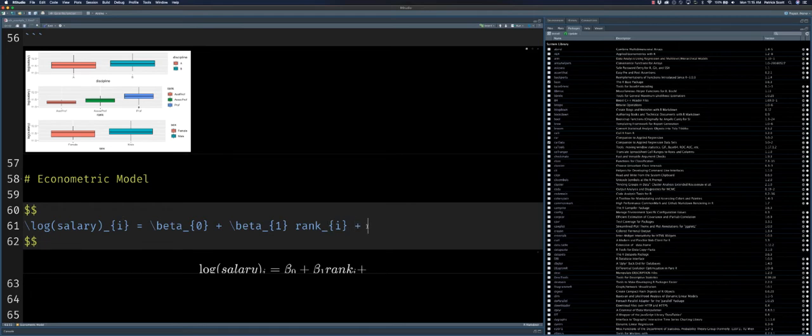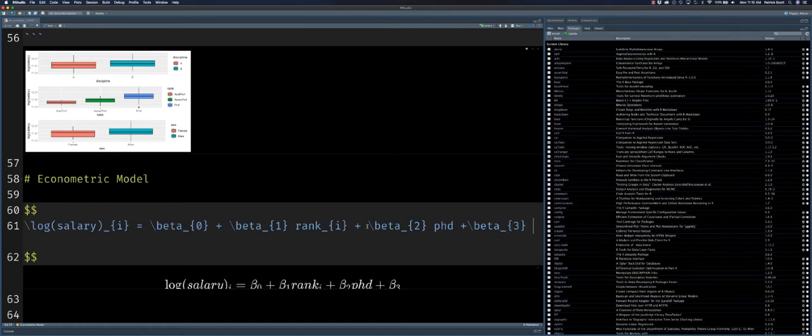All right. And then for beta 2, we'll want to use years since PhD, and I'll just put PhD as my variable. For beta 3, we'll put service, which will be the years of service.